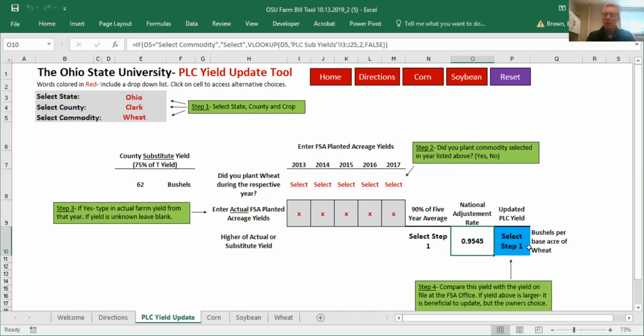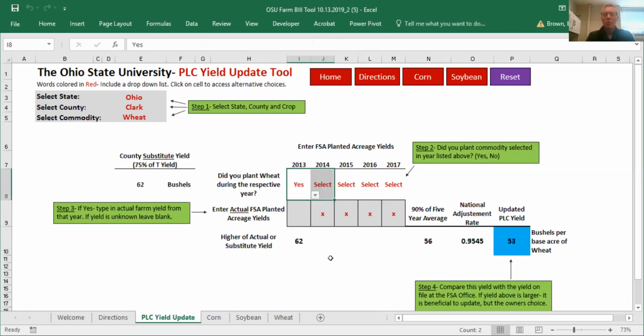And again, we'll get a PLC yield on the back end here, and I'm just going to select 1 year. That way we can just look and make sure everything's working properly. We're going to pull through that 62 transitional yield as a substitute yield. Let's say we have a yield of 70, for instance, for this county. We're going to take that times 90%. We're going to take that times our national adjustment rate. And our PLC yield update for wheat, in this case, if this was our scenario, would be 60 bushels per acre. Again, you do not have to update if you do not want to.